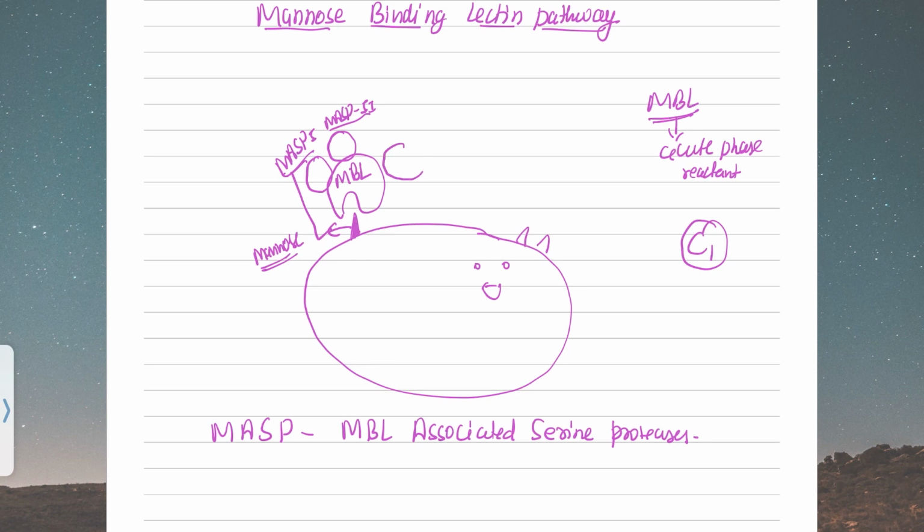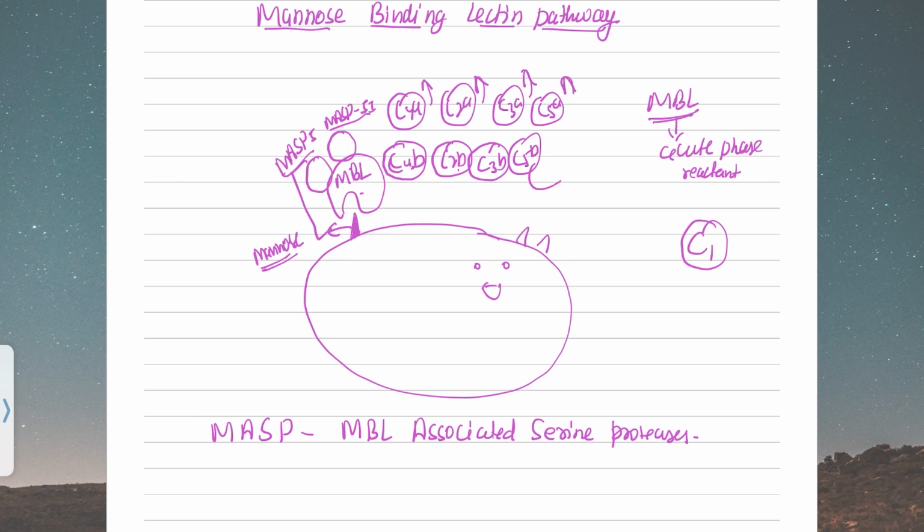So there will be what was there in the classical pathway. First C1, and then C4. C4b stays and C4a will go. Then comes the C2. C2b stays and C2a will go. Let me again repeat it: first C1, then C4, C2, and then C3. C3a will go, and then comes the C5b, C5a will go, and then C6, C7, 8, and 9.